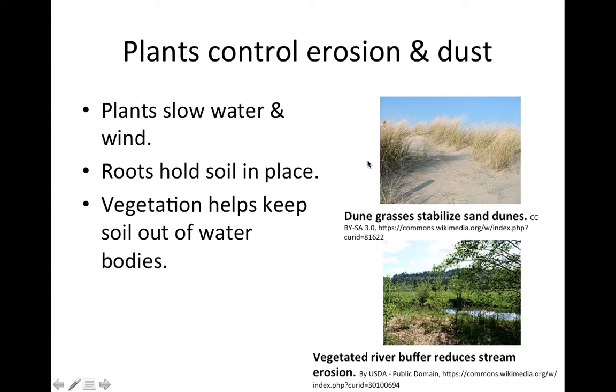So in this upper picture, we see dune grass, a particular species of grass that grows along sand dunes, and it helps keep that sand in place so it doesn't blow away. Down here, we see a buffer along a stream. So there's a stream passing through here, and you can see that there's this sort of weedy area on both sides of the stream with a few shrubs and trees that is not being used for agriculture. That is going to reduce the amount of erosion that ends up in the waterway and help keep the waterway a slightly healthier place.